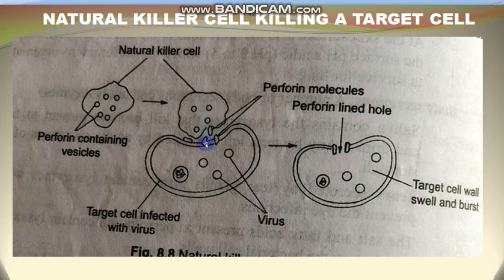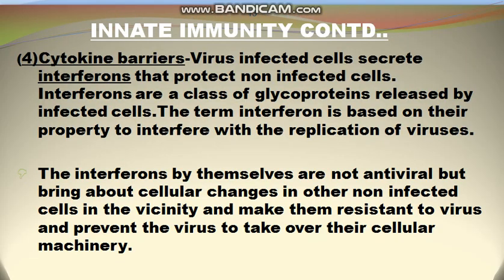This perforin breaks the plasma membrane, and then it causes the pore. When there is a pore in the plasma membrane of the infected cell, water from the surrounding area enters the infected cell, and then this cell swells and it bursts, and the cell also dies, and the pathogen or the disease causing organism is also killed. So this is the way how natural killer cells kill the target cell as well as the pathogen causing the disease. So next, innate immunity barrier, that is number 4.